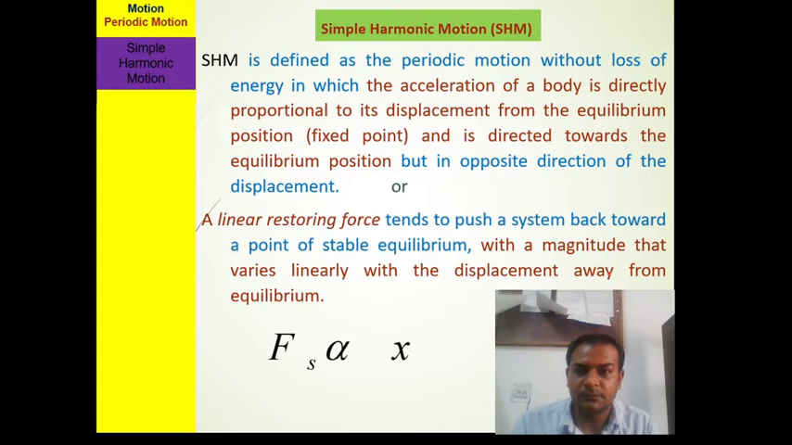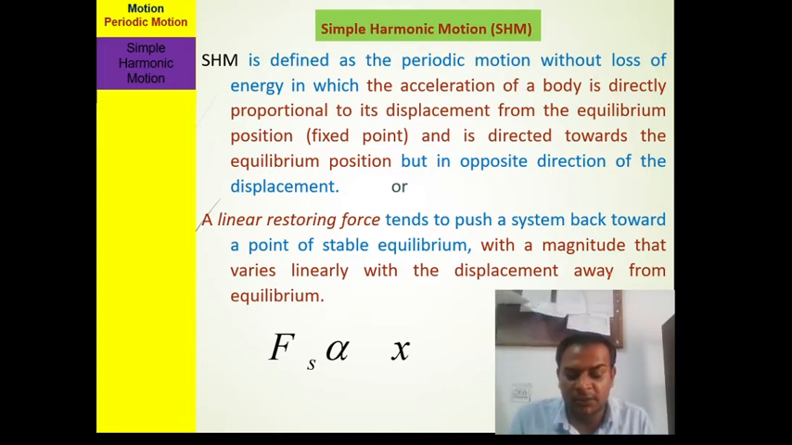Now what is simple harmonic motion? The main question and the theme of this lecture is simple harmonic motion. What is simple harmonic motion? Simple harmonic motion is defined as the periodic motion without loss of energy, in which energy is not lost, energy remains constant. And the acceleration of the body is directly proportional to the displacement.